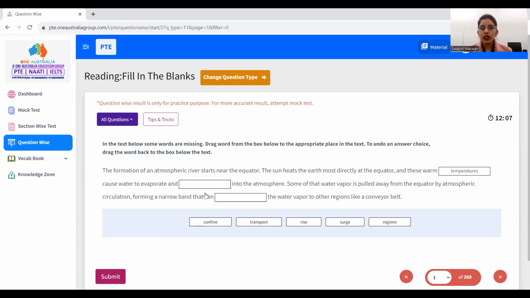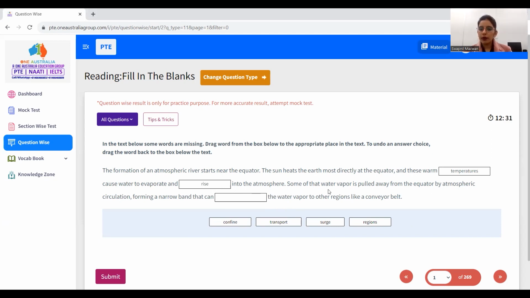And then when the water evaporates, then dash into the atmosphere. What will happen to the vapors when they evaporate because of warm temperature? Water evaporates and dash to the atmosphere. Then they will rise into the atmosphere. Right. Then what are they talking about in the next line?